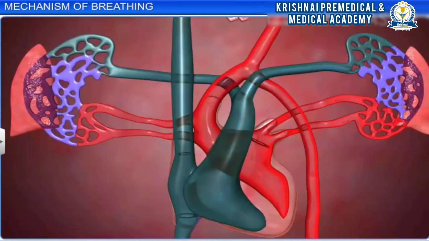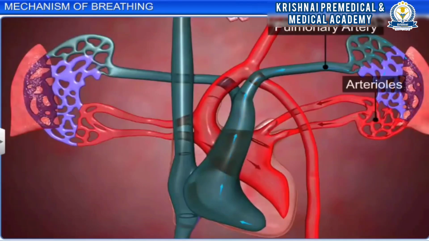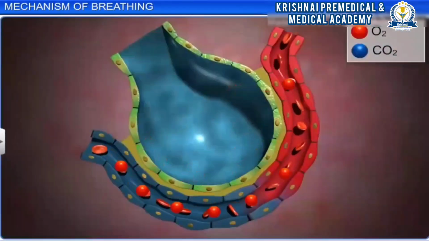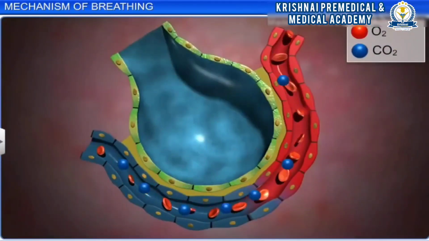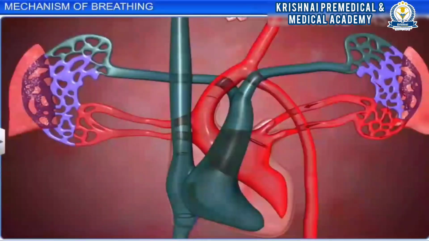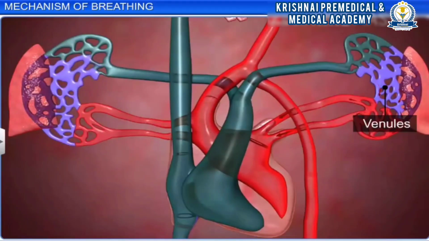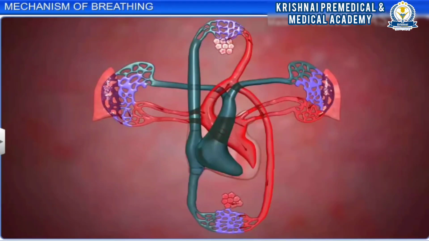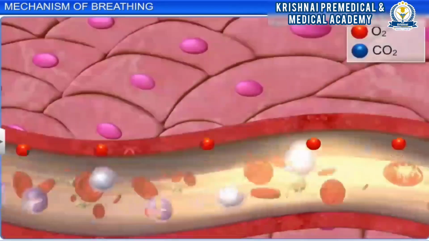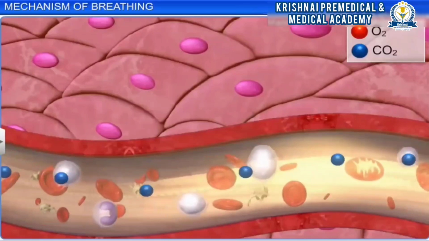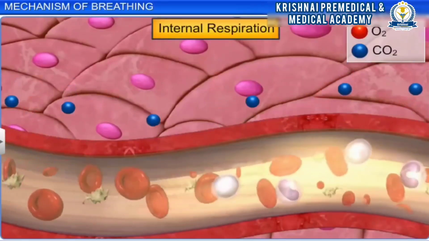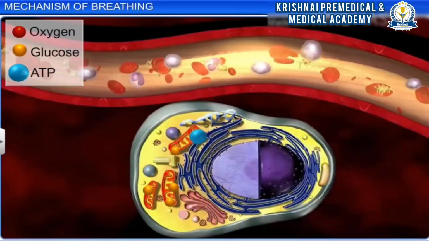Blood from the heart enters the lungs through the pulmonary artery, arterioles and alveolar capillaries. In the lungs, oxygen and carbon dioxide are exchanged between blood and air. This blood then flows out of the alveolar capillaries through venules and back to the heart by the pulmonary vein. The heart pumps this oxygen-rich blood to different tissues. Hemoglobin in the blood transports the oxygen, with diffusion of gases between the blood and tissues. This is called internal respiration.